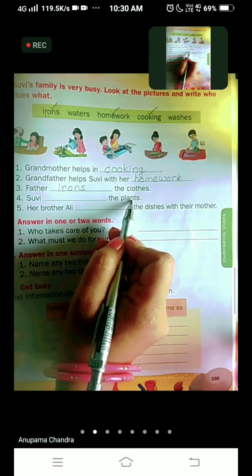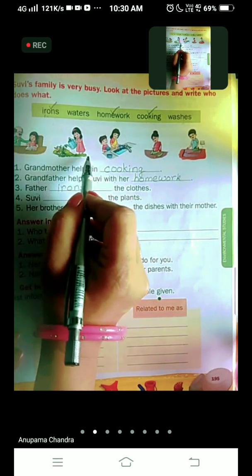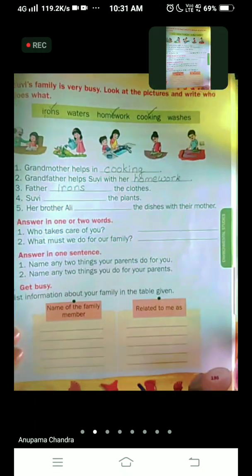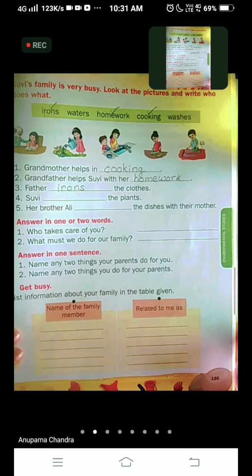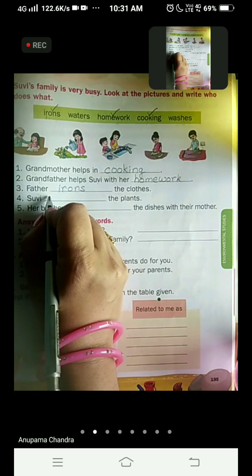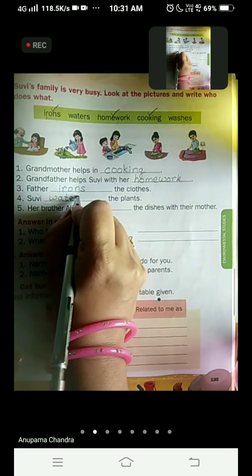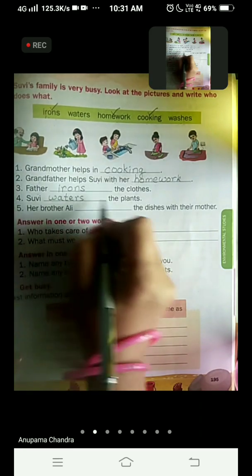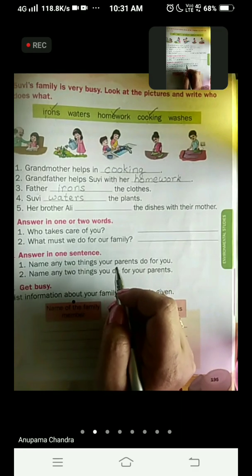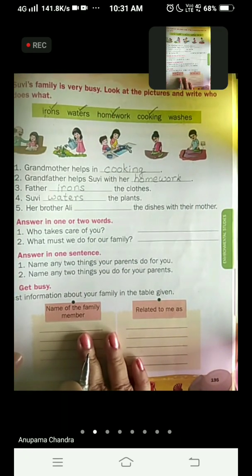Suvi dash the plants. Which is the picture? Here it is. What is Suvi doing with the plants? Options are waters, washes. And the correct option is waters. Write with me, children. W-A-T-E-R-S. Suvi waters the plants. Okay, can you see in the picture? Suvi is watering the plants. So put a tick on waters.